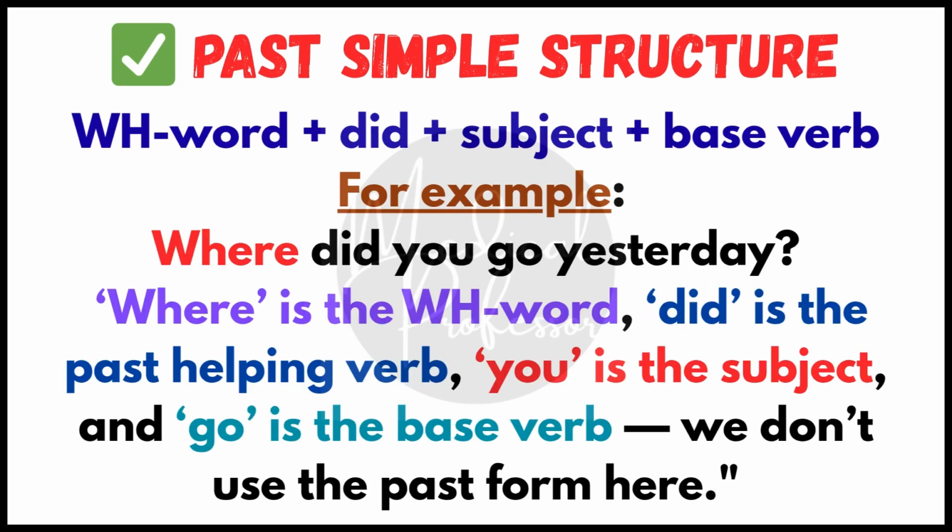Past simple structure. Now, for the past simple tense, the structure changes slightly. It becomes WH word plus did plus subject plus base form. For example, where did you go yesterday? Where is the WH word. Did is the past helping verb. You is the subject and go is the base verb.